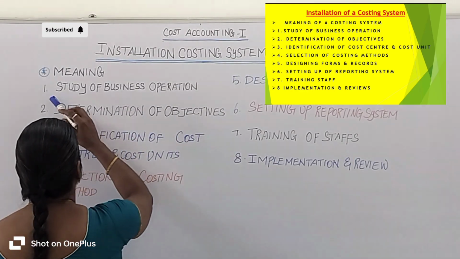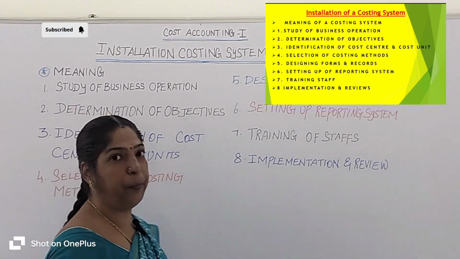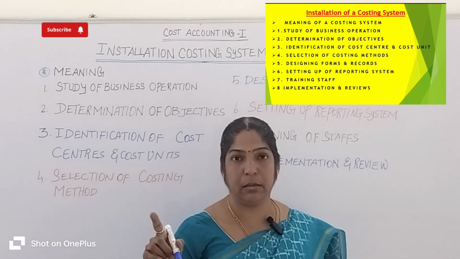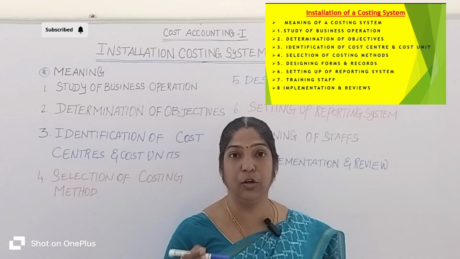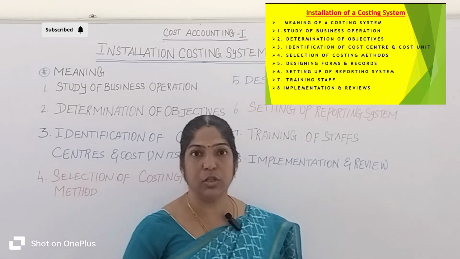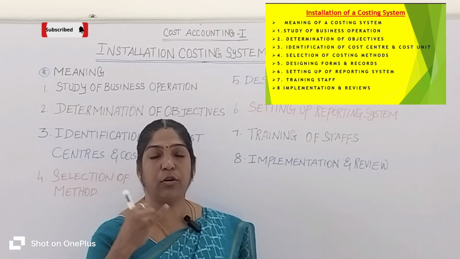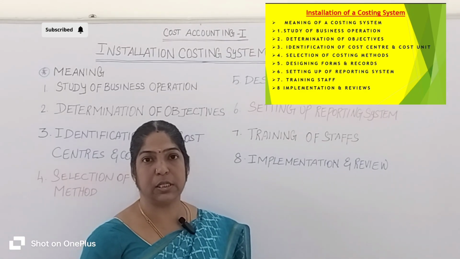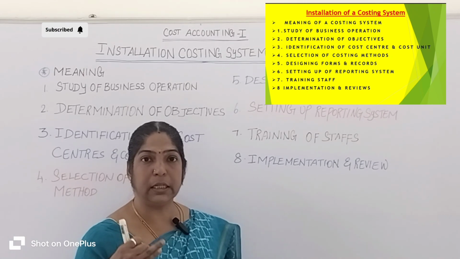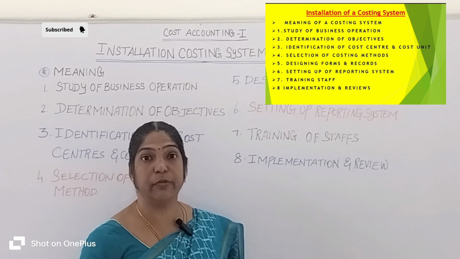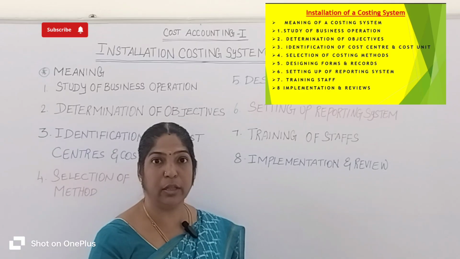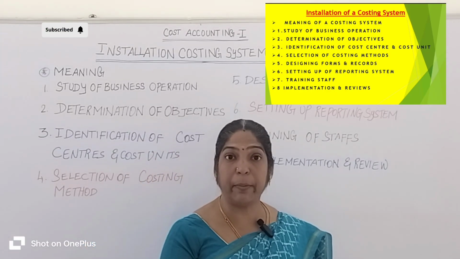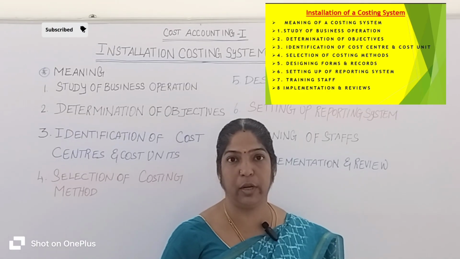Let's come to the first point, study of a business operation. Before installing the costing system, every business needs to study where the cost goes and what the nature of the business is. First point, the nature of the business. Second, the products or processes. The third point is the departments: how many departments we need to start the business. Then the flow of machines and the flow of materials. What are the materials flowing here?